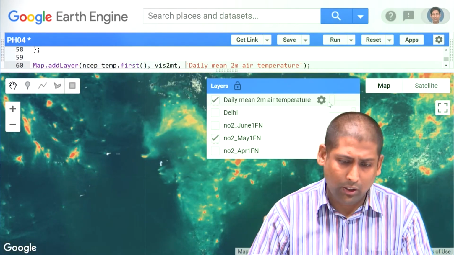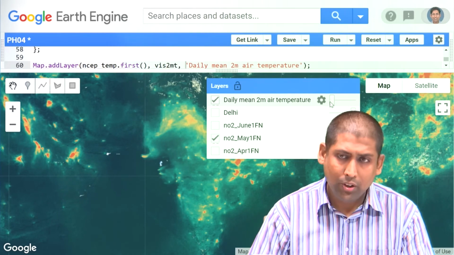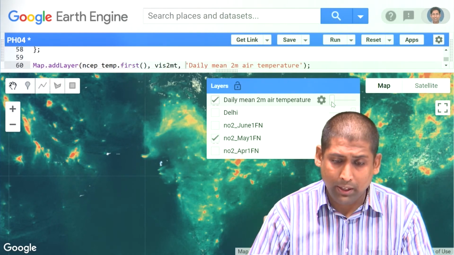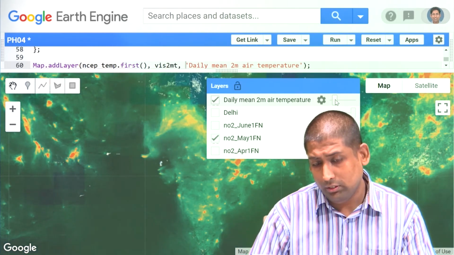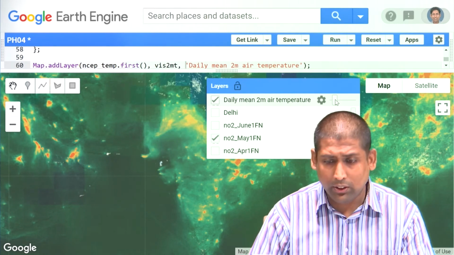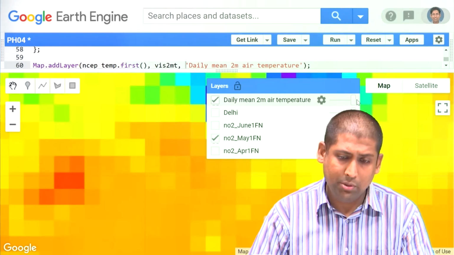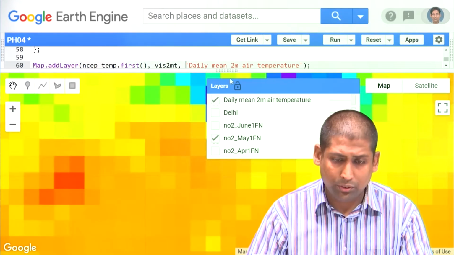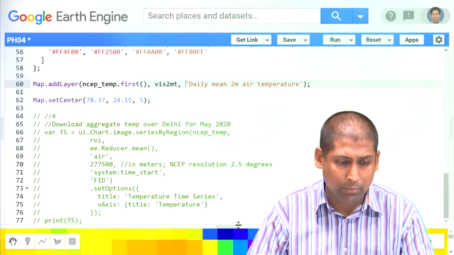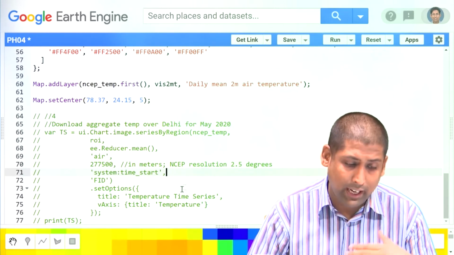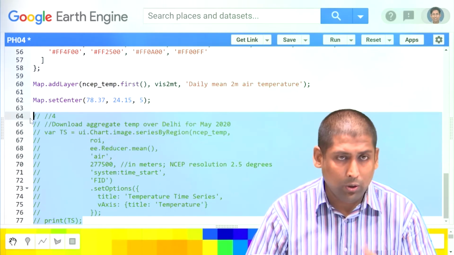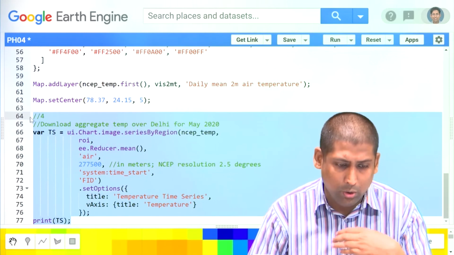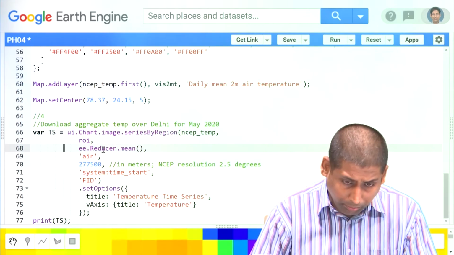Below, I am seeing the first fortnight of May nitrogen dioxide concentration, and on top I am seeing the 1st of May air temperature. So all these kinds of visualizations can be performed, but at the end of the day I would want the data to do my own analysis or my own processing.